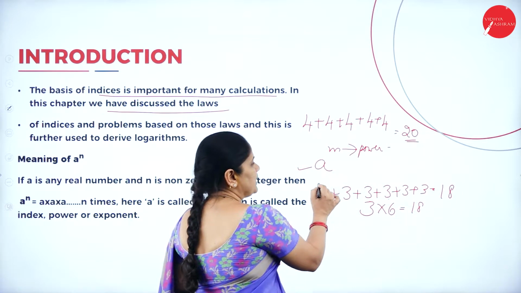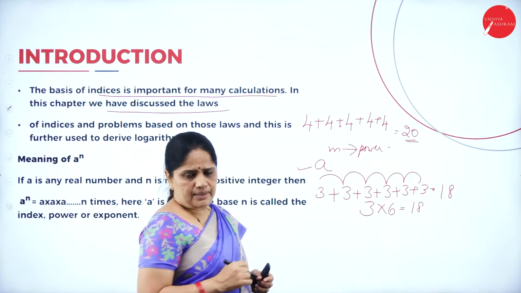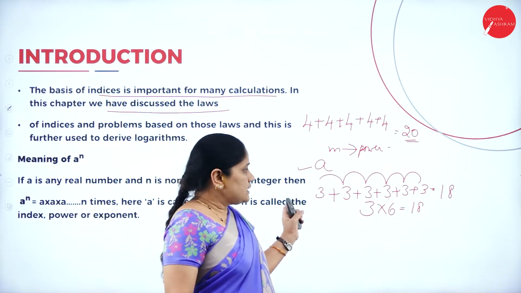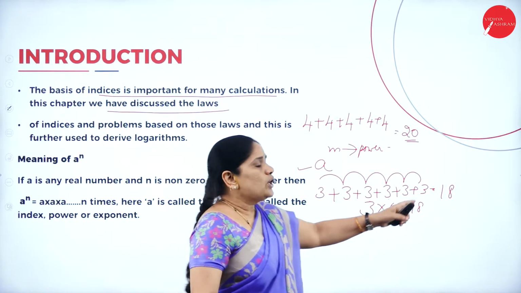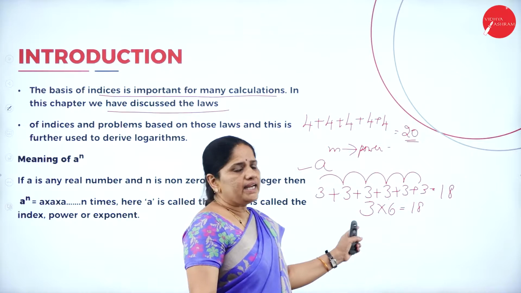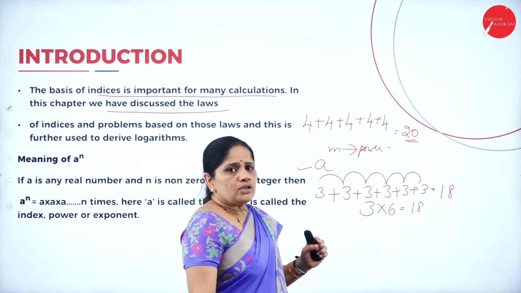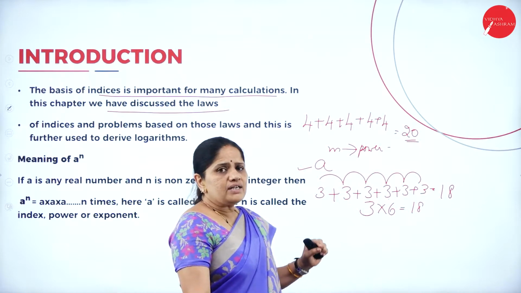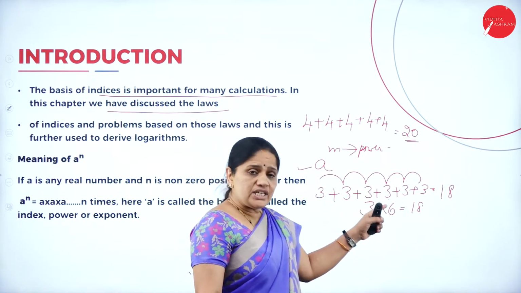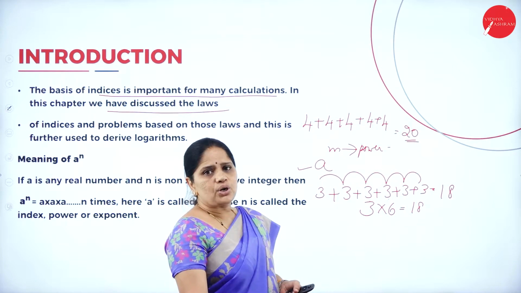Now, this number 3 has been repeated 6 times. So, when you add this 3 for 6 times, you are getting 18. But when you multiply 3 into 6 also, you are getting the number 18. So, whatever result we get through addition, the same result we can get through multiplication also.